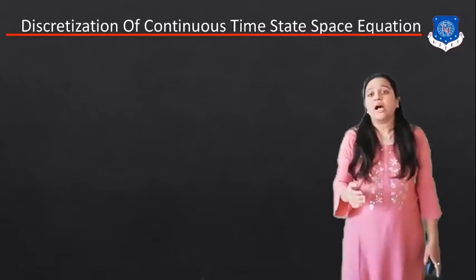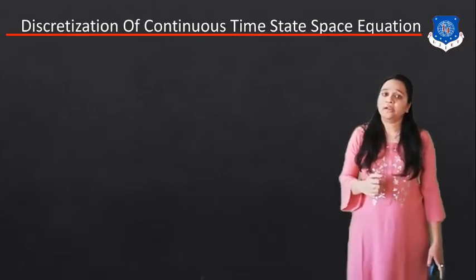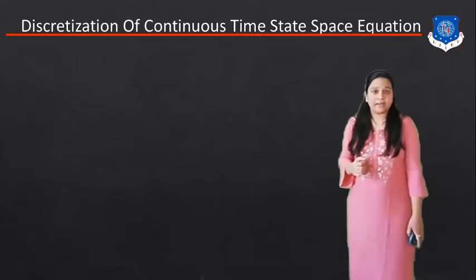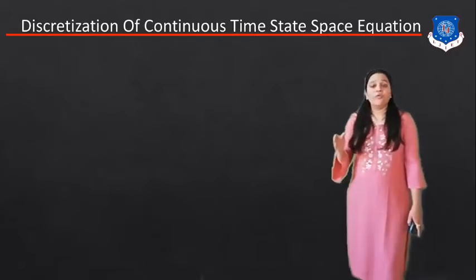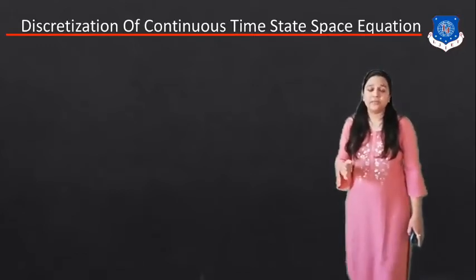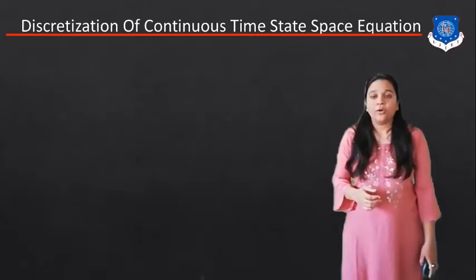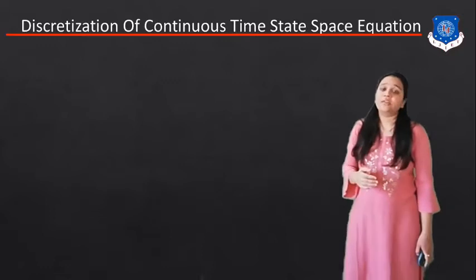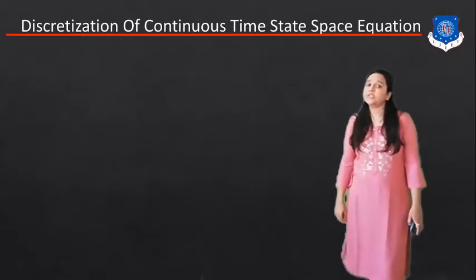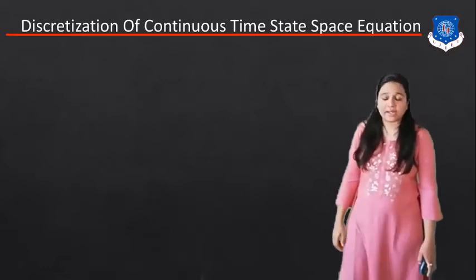And what is the output equation for the continuous time state space analysis? That is y of t is equal to C x of t plus D u of t. Now we have to convert this continuous time state space equation into the discretization form.